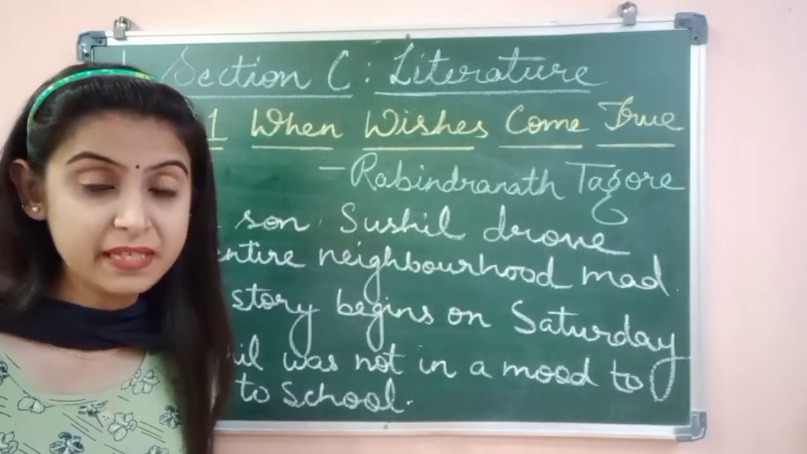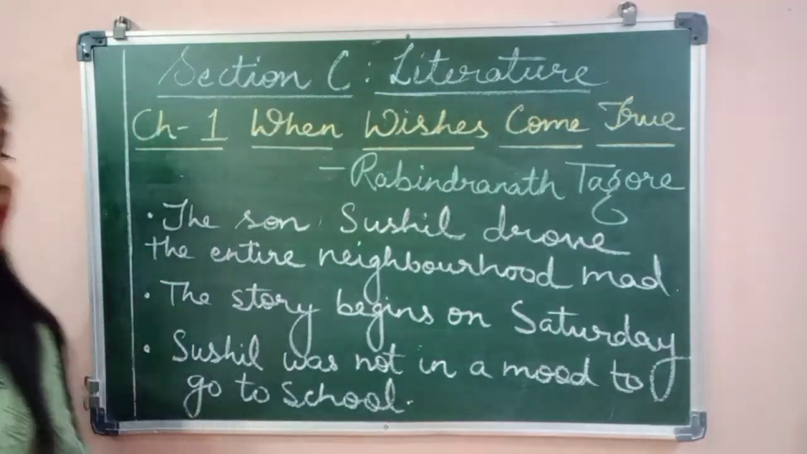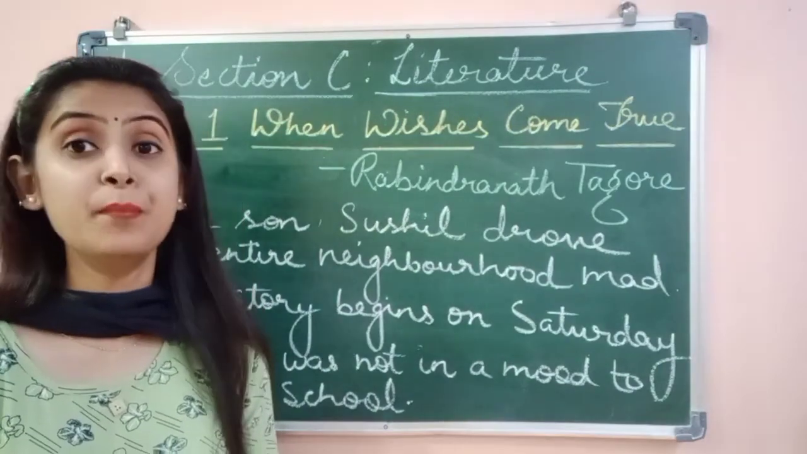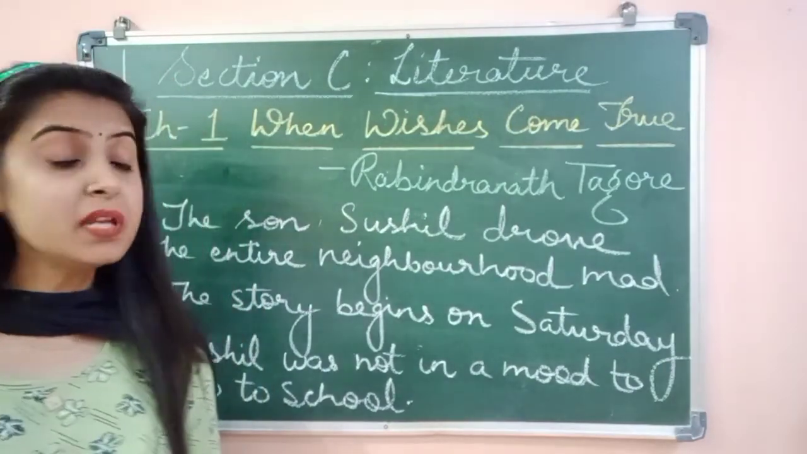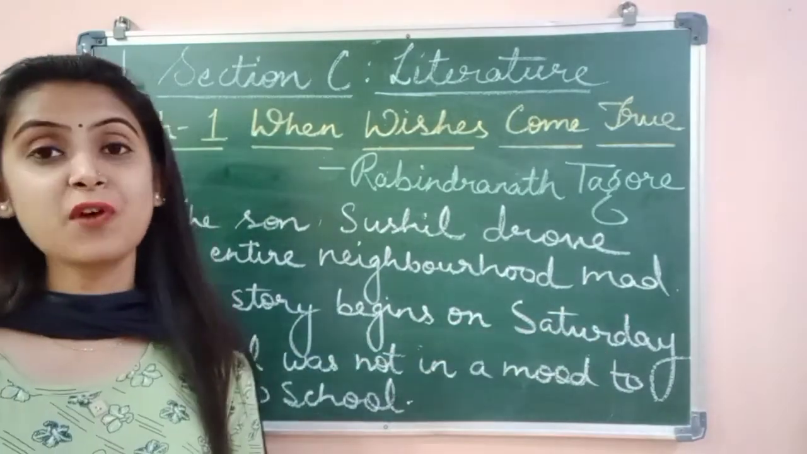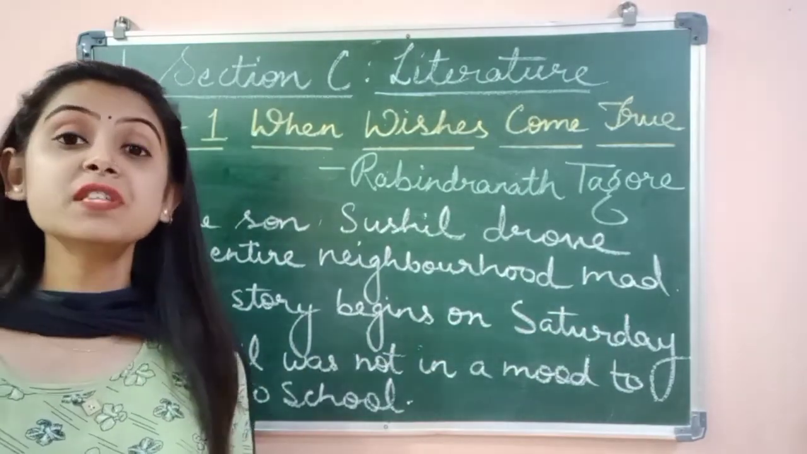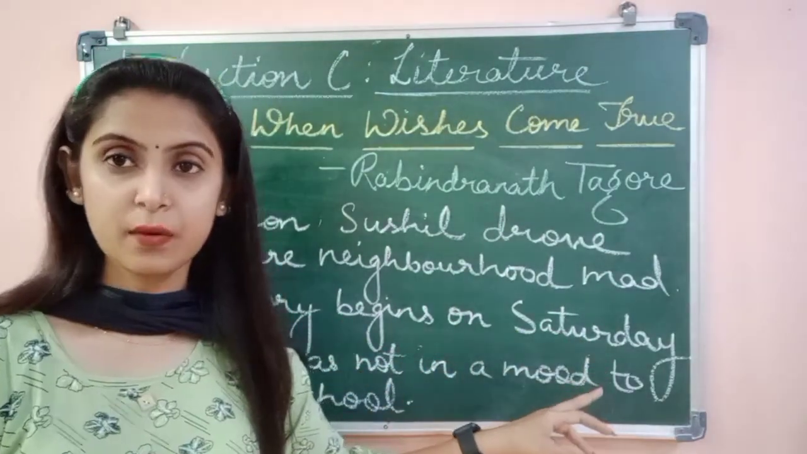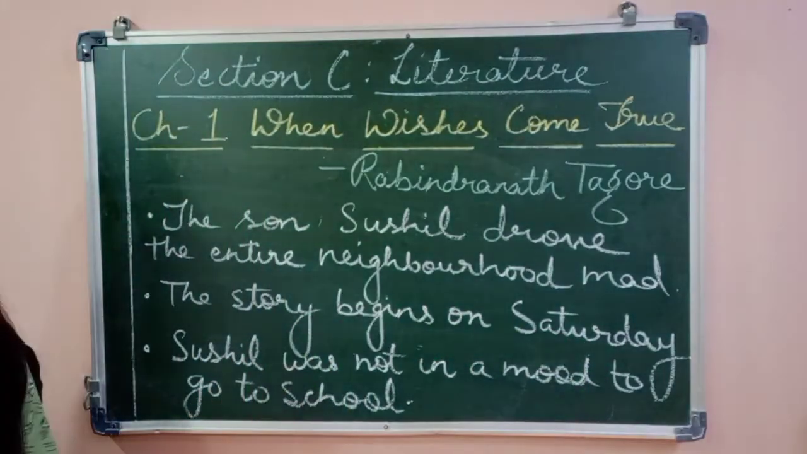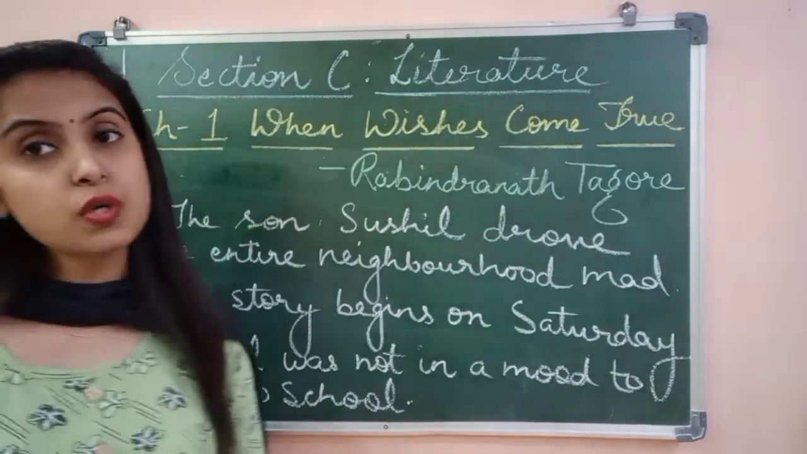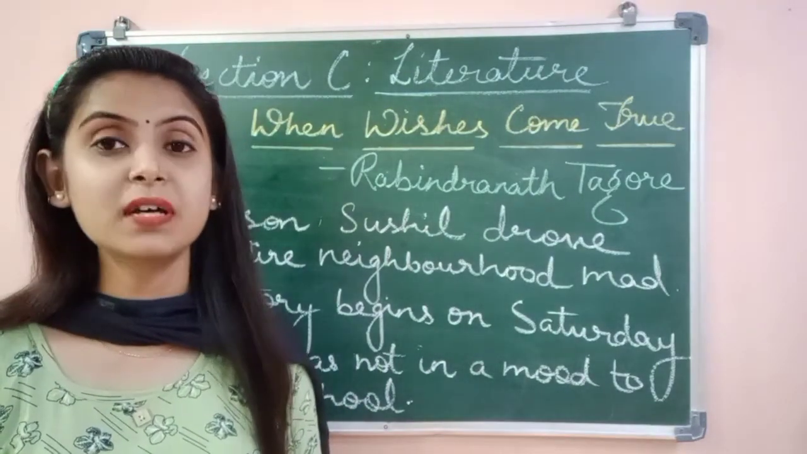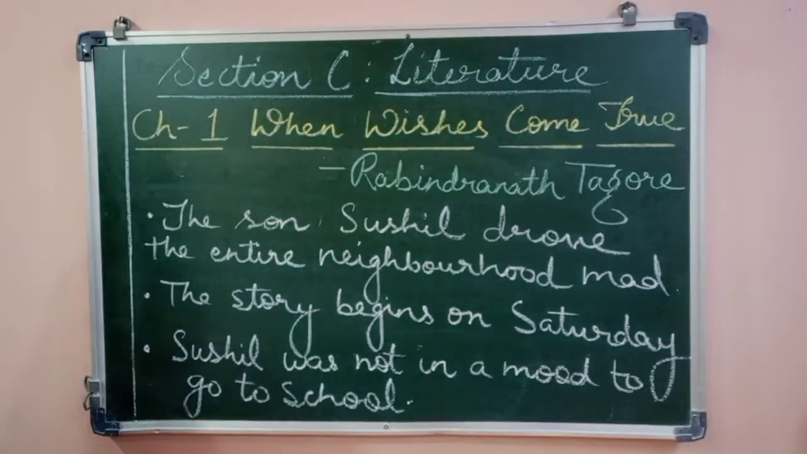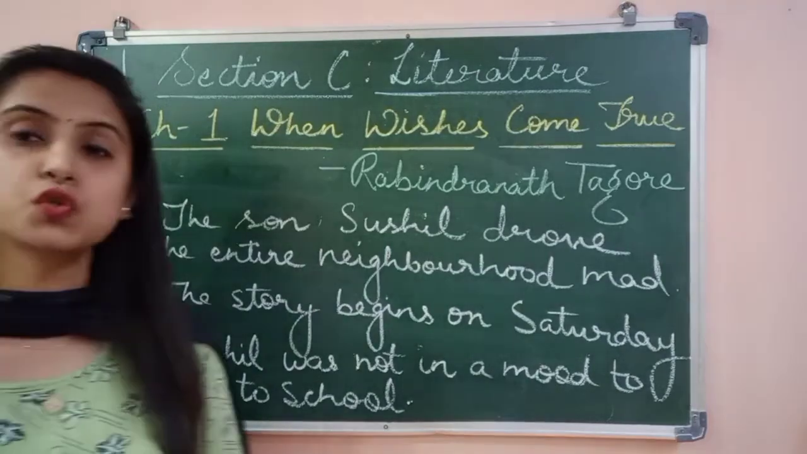When the story begins, we see how the son Sushil used to drive his entire neighborhood mad. He used to make people in his neighborhood mad because of his naughty behavior, because of his mischiefs. Now the story begins on a Saturday, when Sushil was not in a mood to go to school. He didn't wish to go to school.